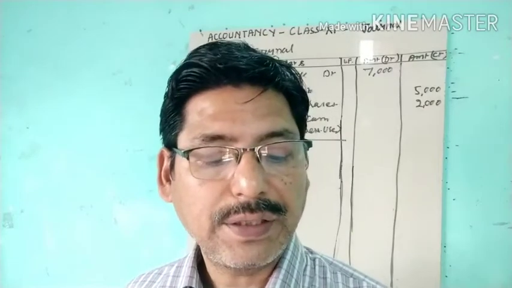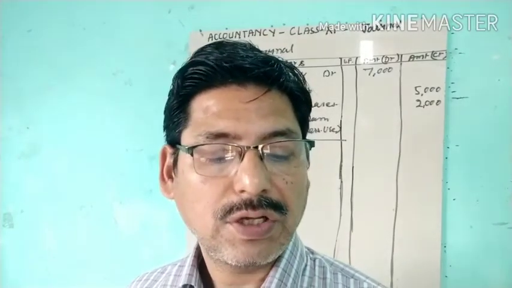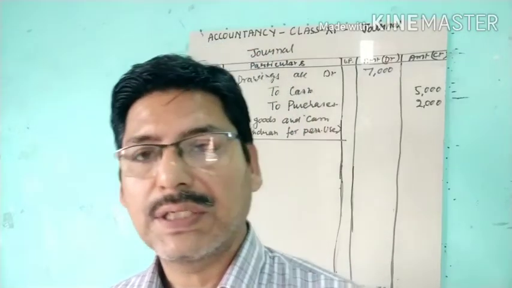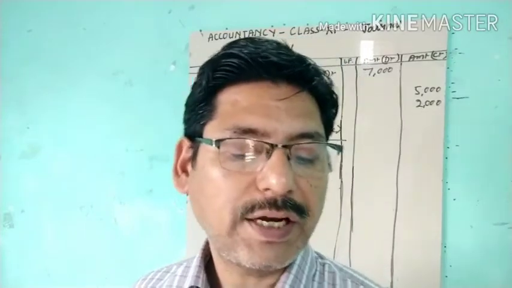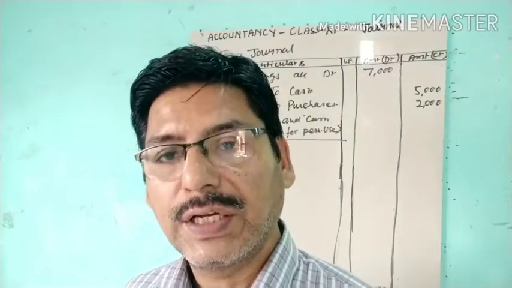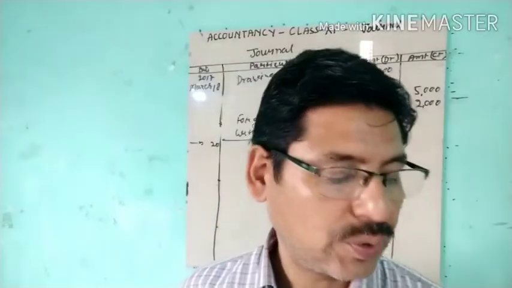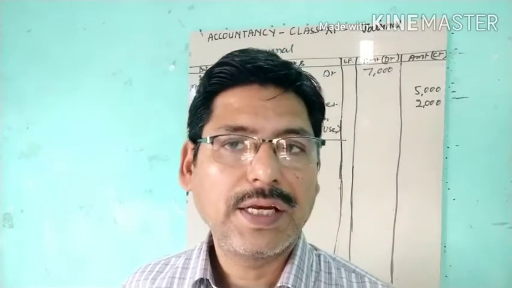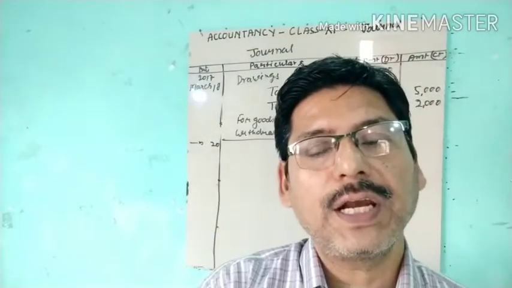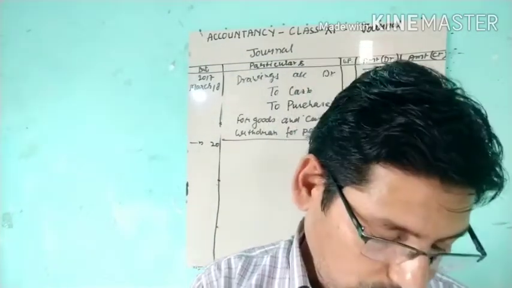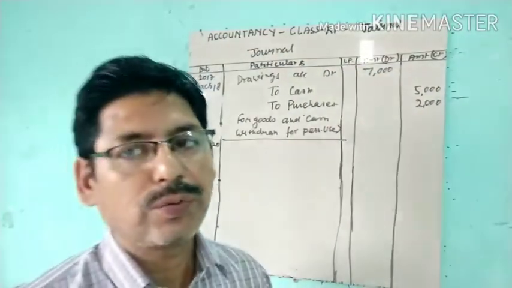Then the typewriter 12,000. This is also office equipment. Then postage 200. Postage and telegraph will show, and stationery. So stationery expenses we can show here in the business in a separate heading. So here, what should be the journal entry? And this, all this, to bank or to cash we can do.